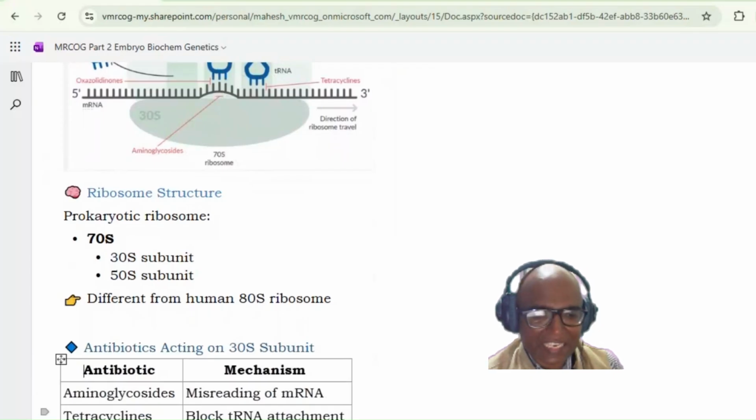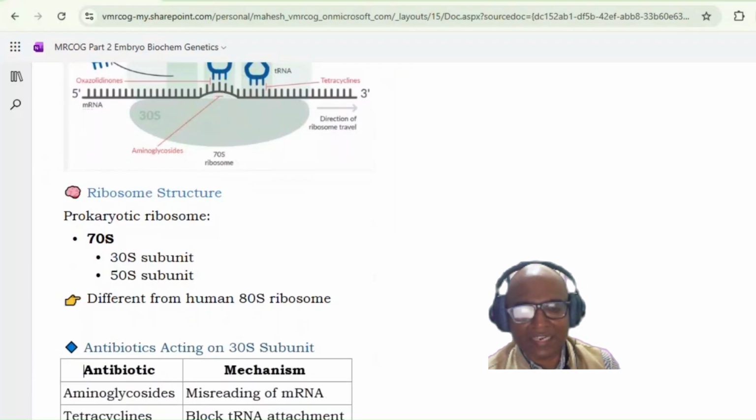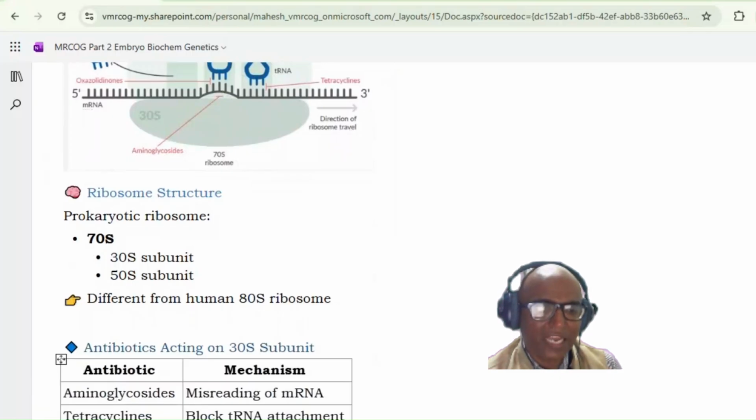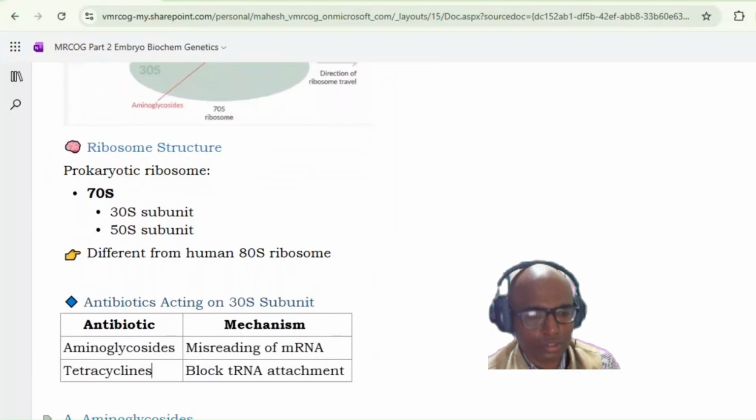What do tetracyclines do? Tetracycline blocks the tRNA attachment. So tRNA attachment is blocked by tetracycline. Remember T for T: tetracyclines, 30S subunit, and tRNA attachment is blocked. So you should also remember this.